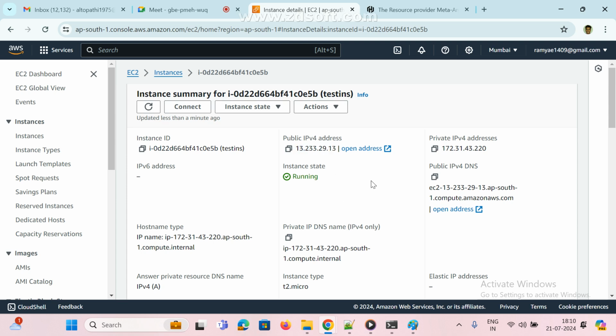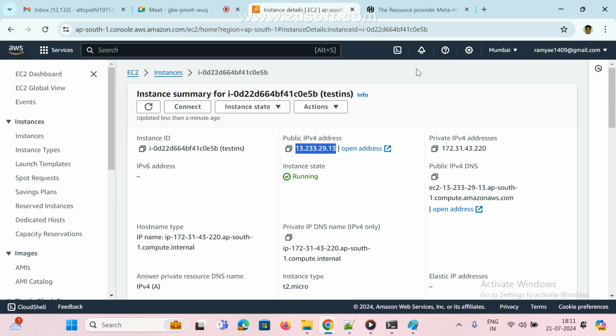Suppose this is my instance, right? There is some problem. If I stop my instance and again start my instance, this IP is changed. Is this fixed, or will it change?